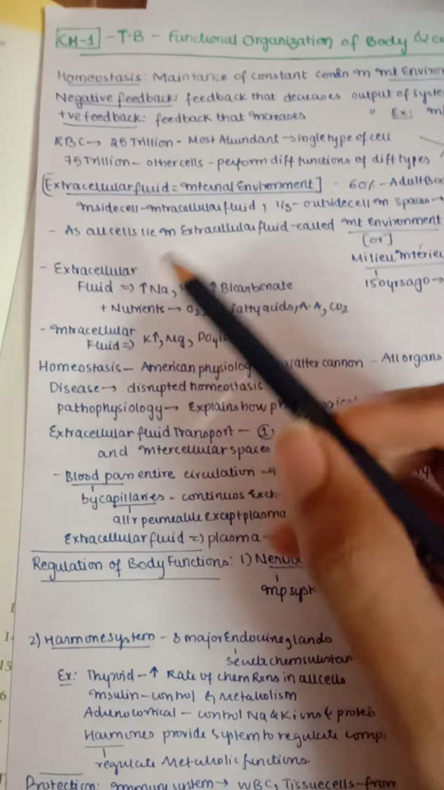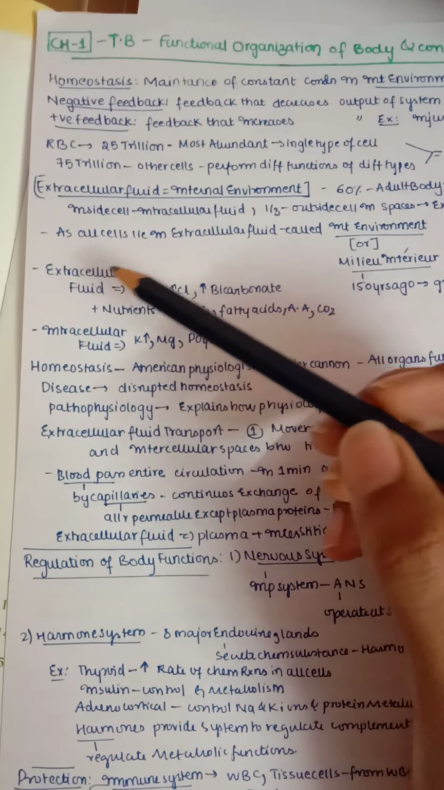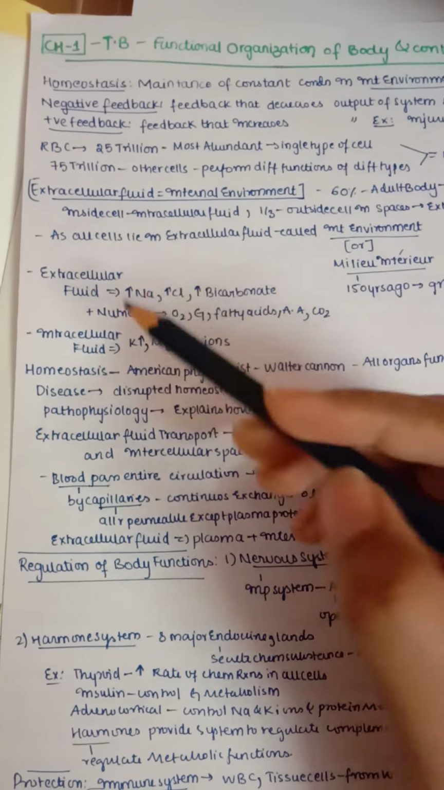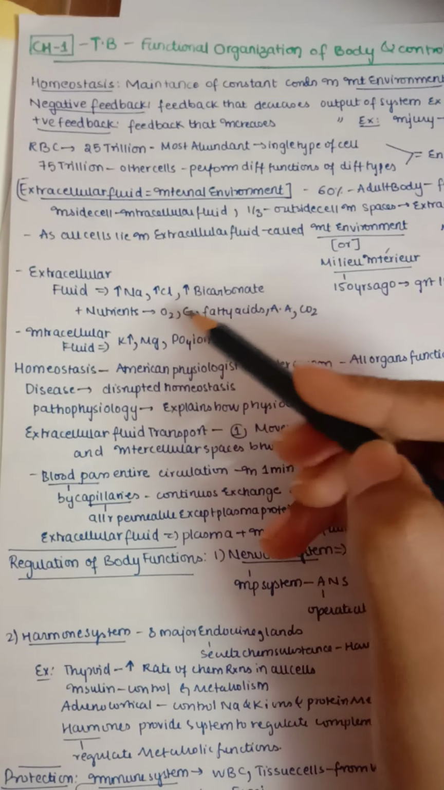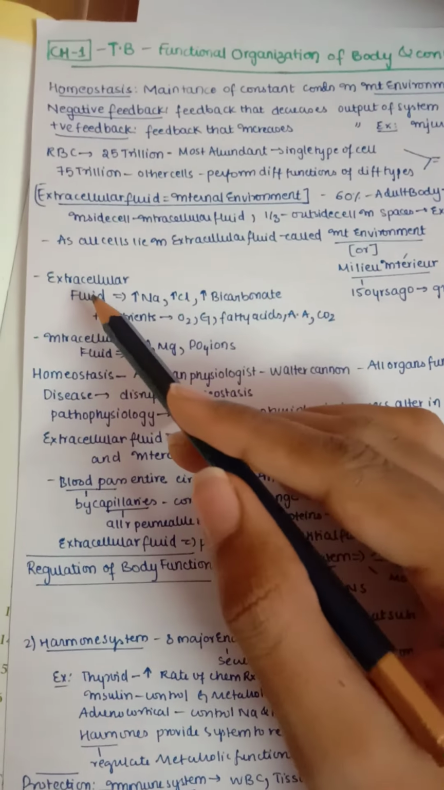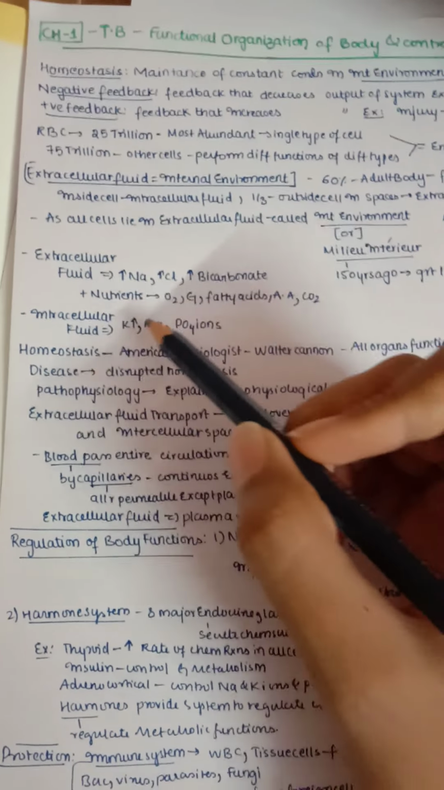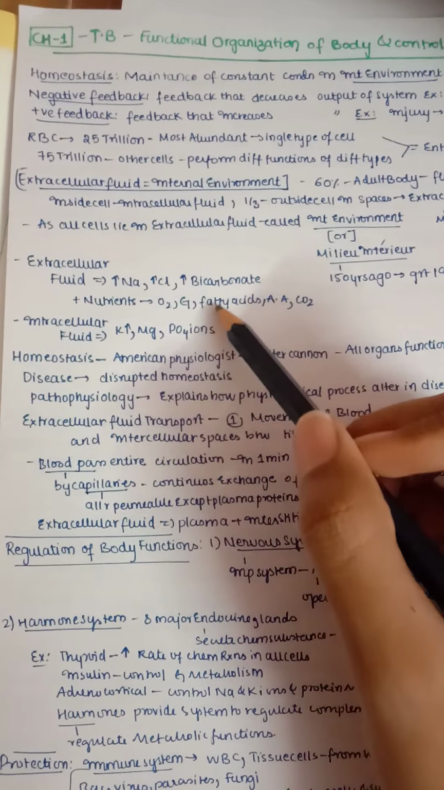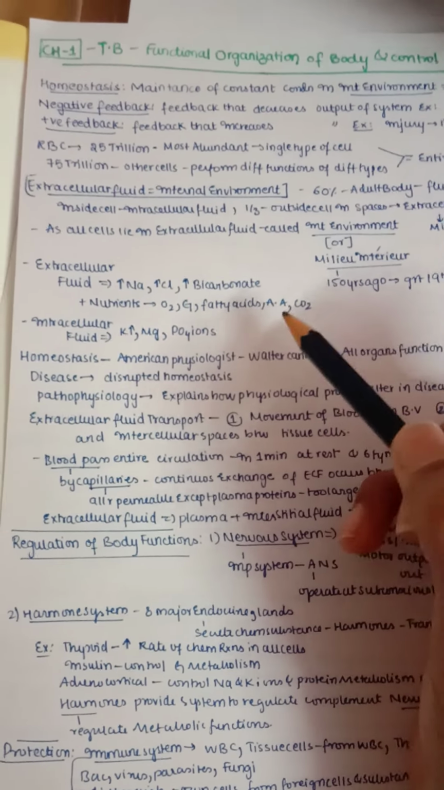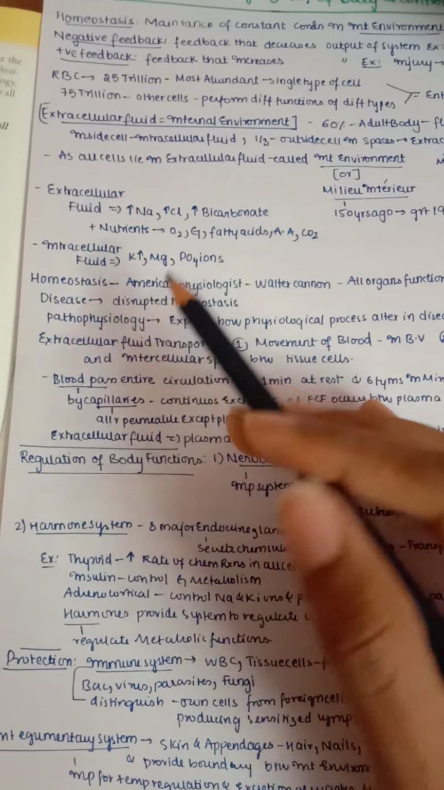And what does extracellular fluid actually mean? What substances is it made up of? It contains a high amount of sodium, chloride, and bicarbonate, and also many nutrients. Because this is the main internal environment, it should provide all the nutrients for all kinds of cells, like oxygen, glucose, fatty acids, amino acids, and carbon dioxide. All these are abundant in the extracellular fluid. And the intracellular fluid mainly contains potassium.